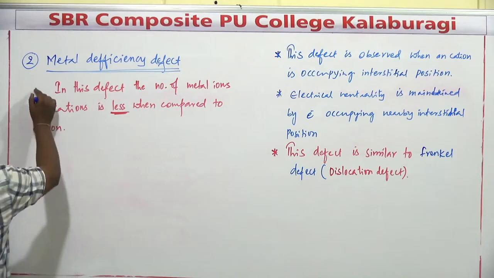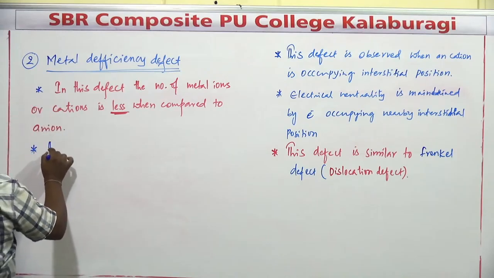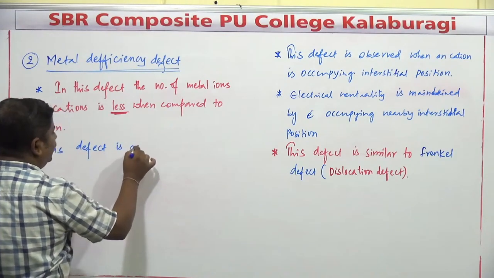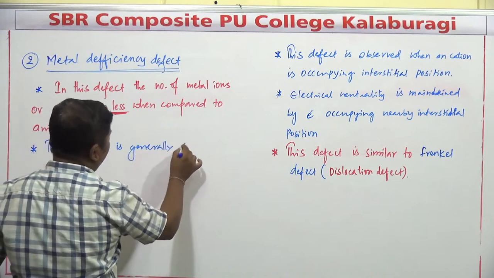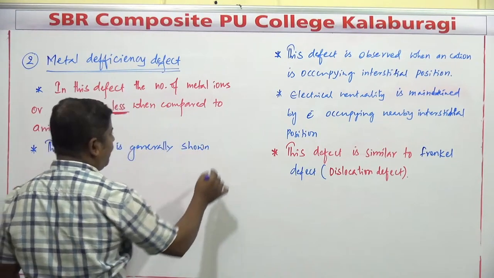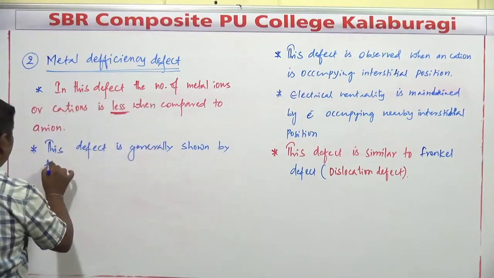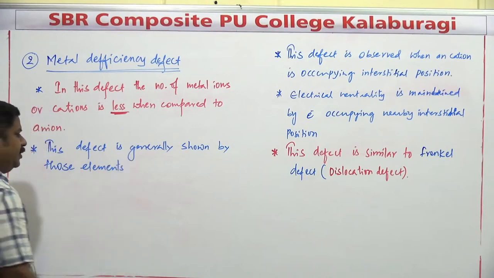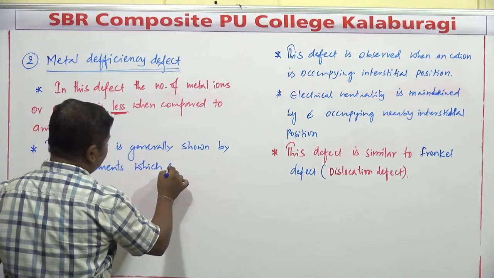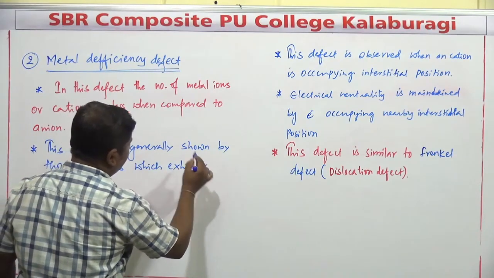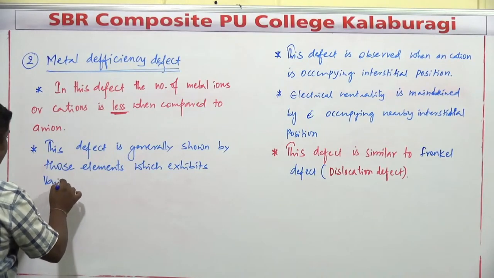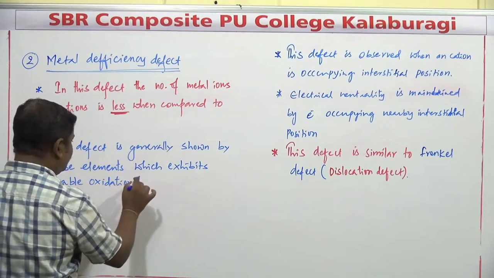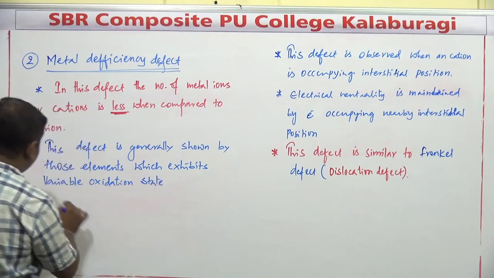And another important point, this defect is generally shown by those elements which exhibit variable oxidation state. This defect is normally observed in case of those elements which exhibit what?